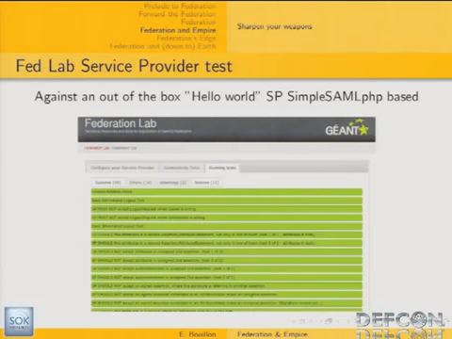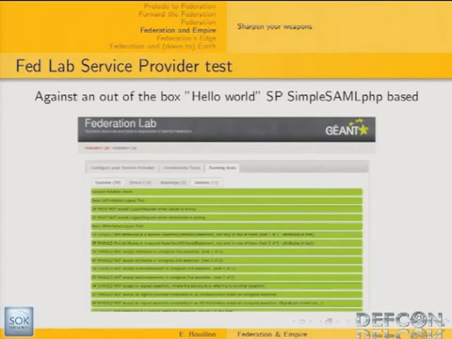Here you can see an example of a report from a Federation Lab service provider tester. I've just installed an out-of-the-box Hello World application using SimpleSAMLphp, which is one implementation of the SAML standards.